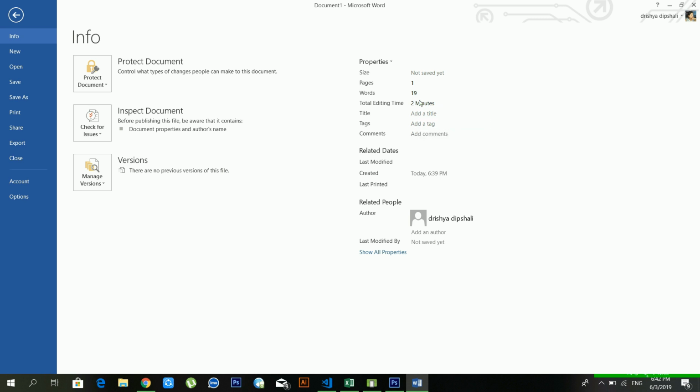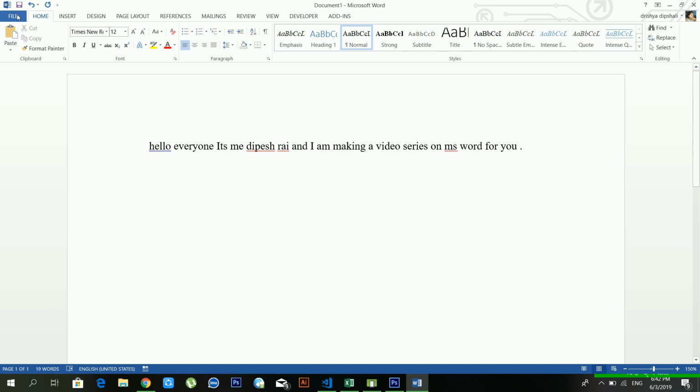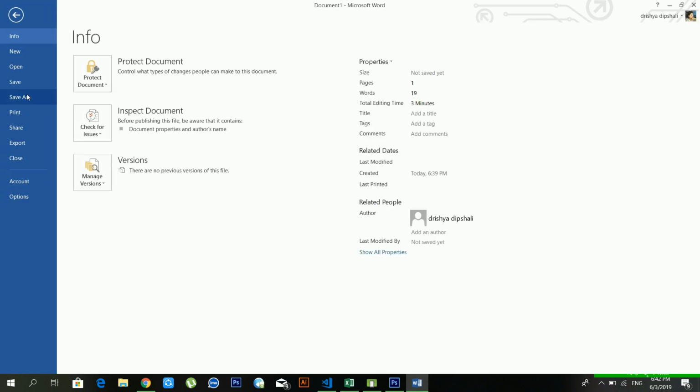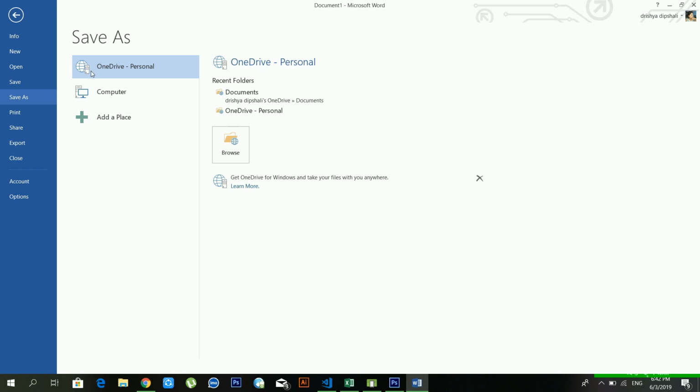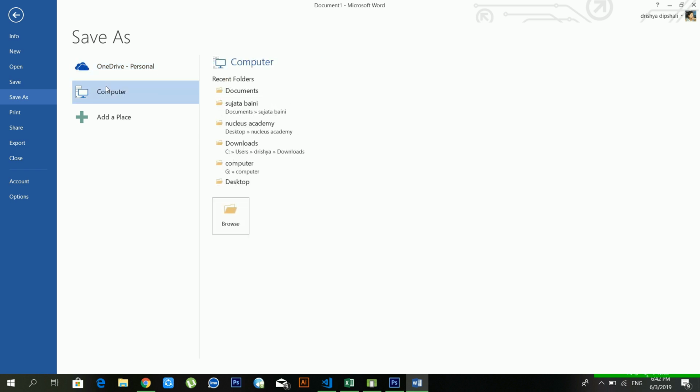One is size. There is not saved. It is telling us not saved yet. That's why we have to save it. So if you want to save your file, just go to file, then click on save. Then after that, you can save it in OneDrive also, and you can save it in my computer also.